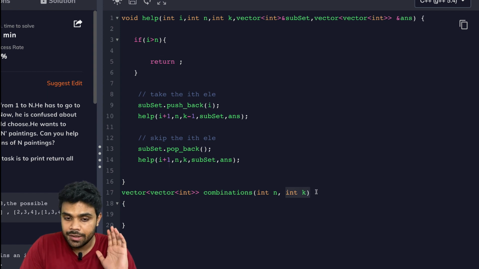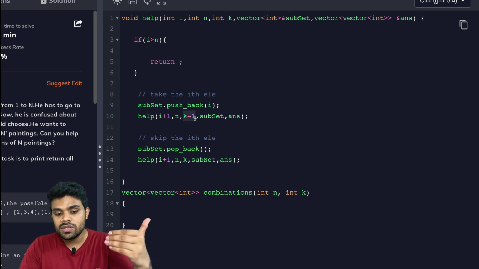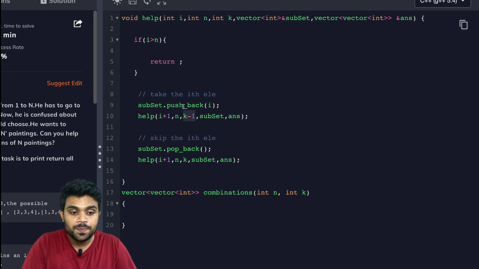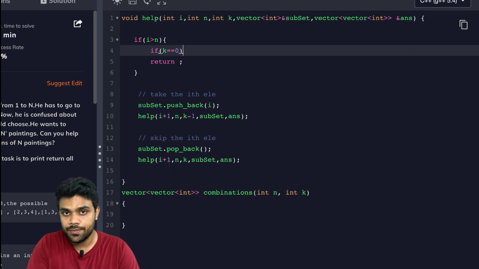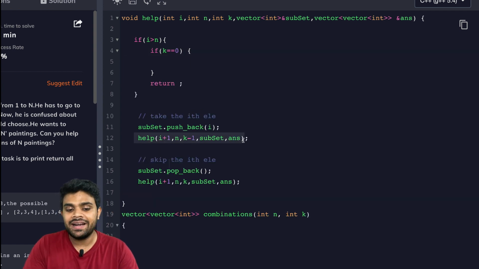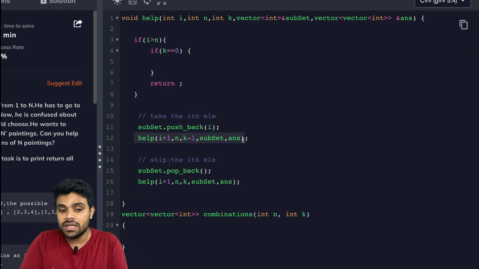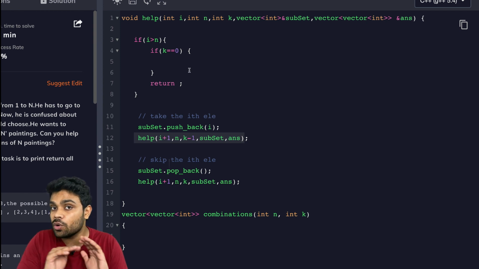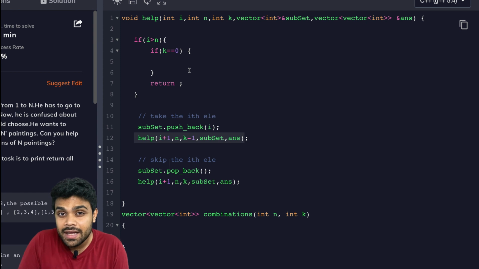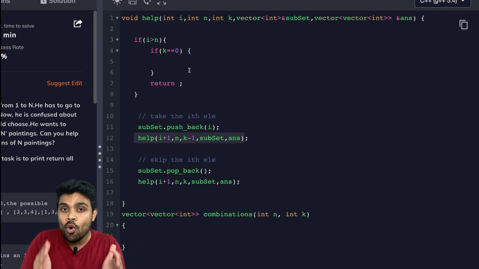K is given to us here, right? Or we can say, because we are reducing k, we keep reducing k, we should also save the subset if k is equal to 0. Every time we pick up an element, we reduce k, so k will become 0 at the end. K will go to the negative side as well, but we have to ignore the negative side. Why will it go negative? Because we have selected more elements than what the question wants us to select.